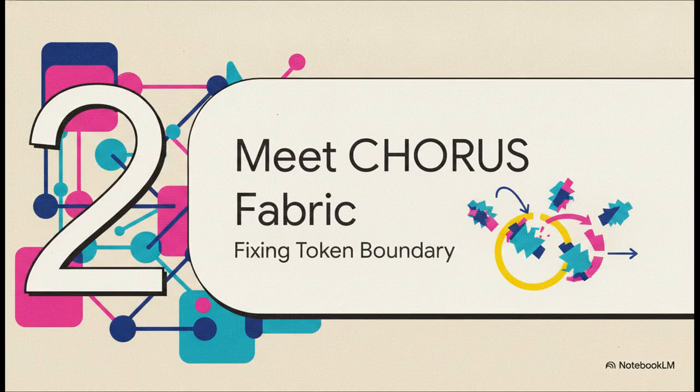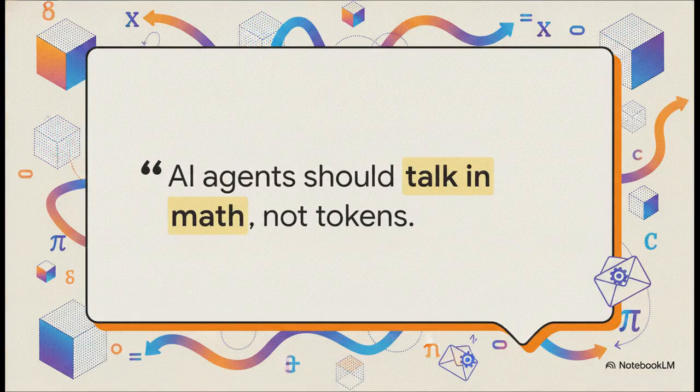Which brings us to section 2. Meet Chorus fabric. I love this quote from Insight IT, the creators behind this new protocol. They say, "AI agents should talk in math, not tokens." Enter Chorus fabric. This is a completely free, open-source, MIT licensed protocol. And listen, that open-source part is absolutely vital because it means there's zero vendor lock-in. You can literally start building on it right now.